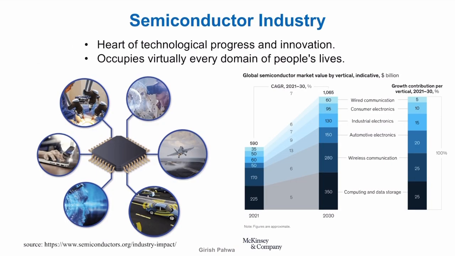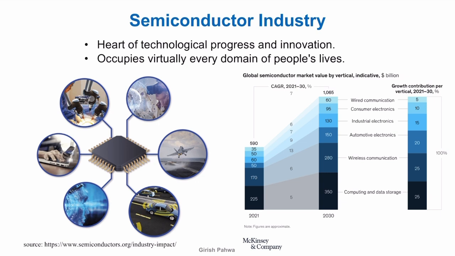So let's talk a little bit about the semiconductor industry. Of course, semiconductors are at the heart of technological progress today, and occupy almost every domain, as I already told you. So you find them everywhere in your computers, smartphones, in the form of chips, AI, automotive, aviation, virtual reality, medical equipment.